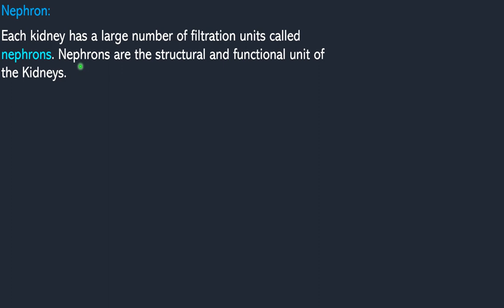We can give the definition of nephrons as follows. Nephrons are the structural and functional units of the kidneys, present inside the kidneys. Why are they called structural and functional units? Because nephrons are responsible for the filtration of blood, and also the complete kidney is occupied by a large number of nephrons. Hence nephrons are the structural and functional units of the kidneys.